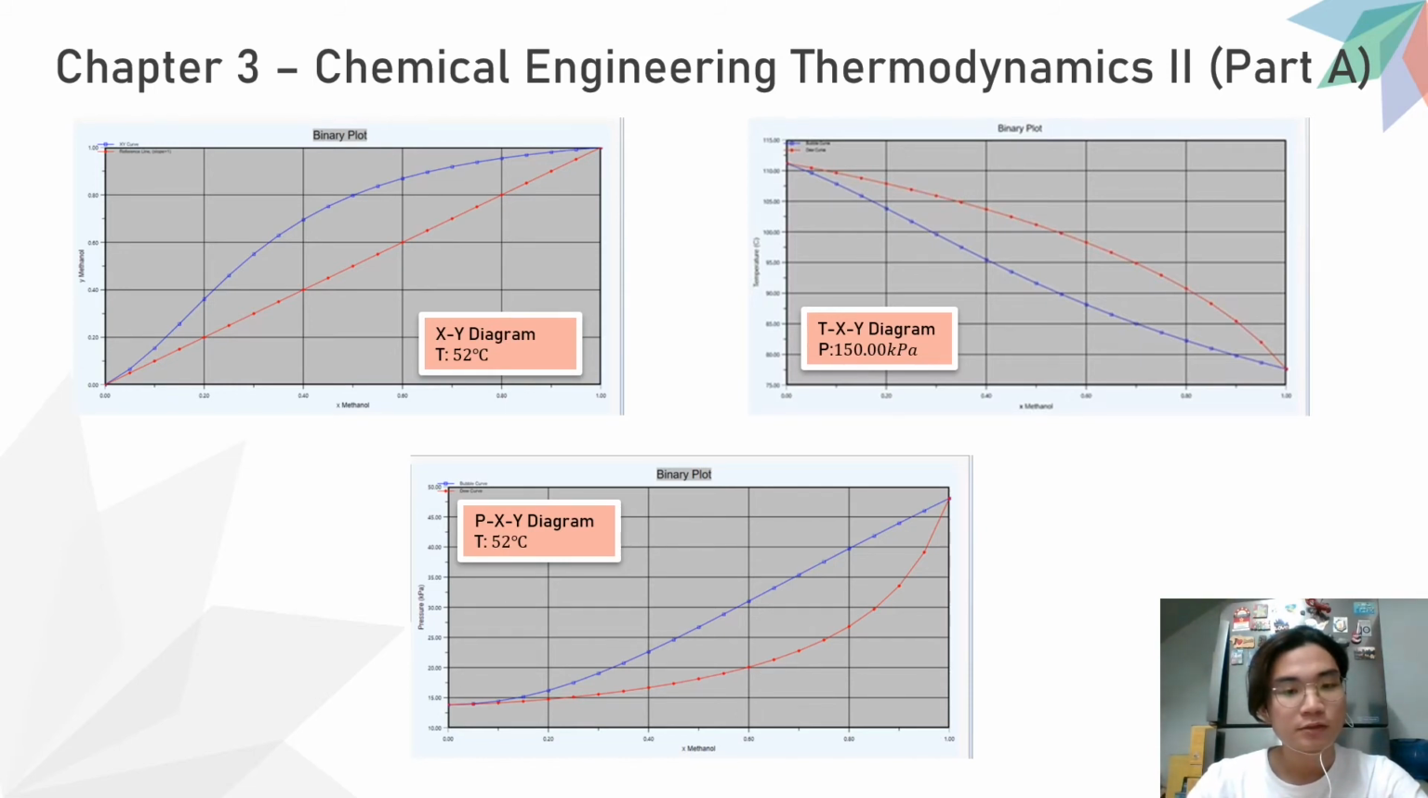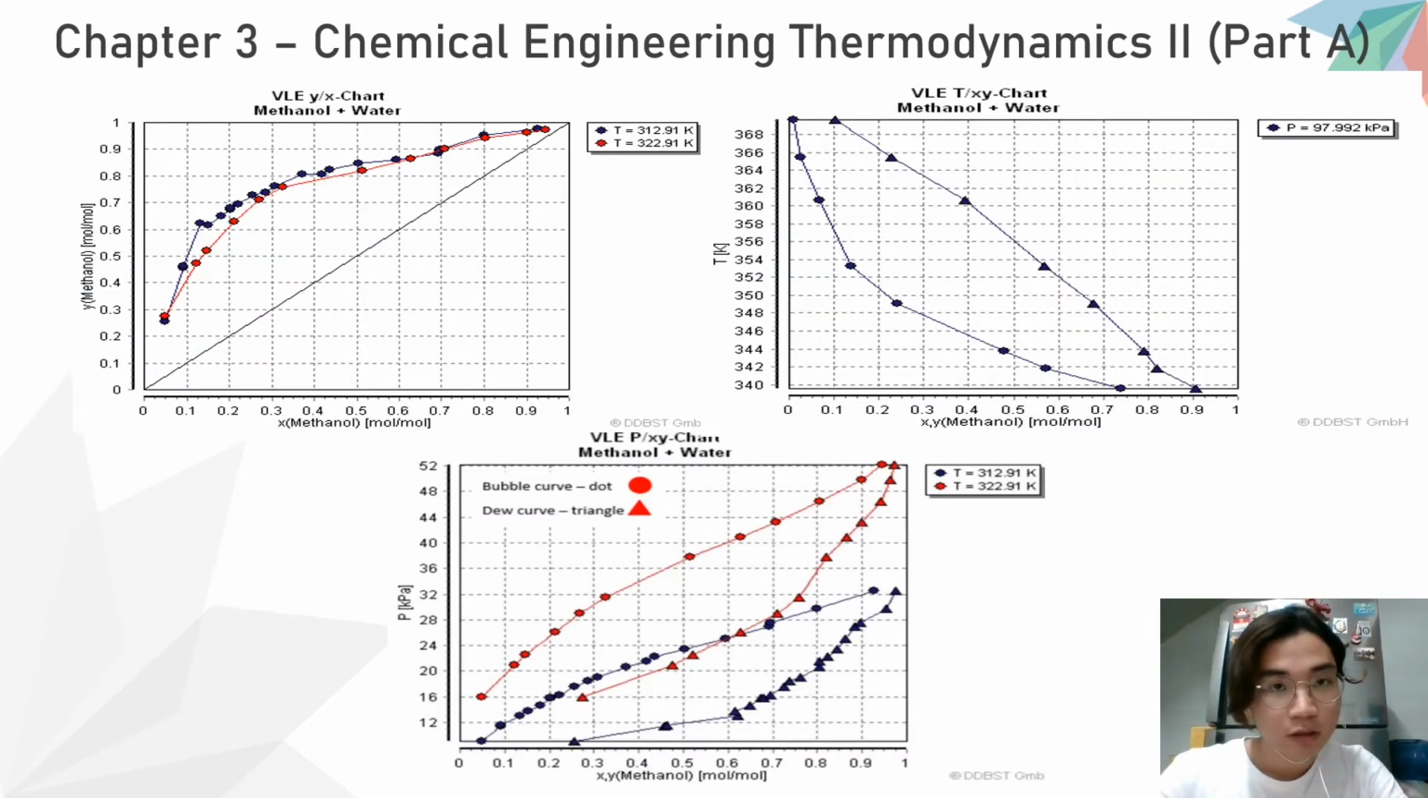After choosing the suitable fluid package, the vapor-liquid equilibrium graphs for the binary mixture of methanol and water are generated. In the XY diagram, the blue curve is the XY curve, while the red line is the reference line with slope 1. In the XY and PXY diagrams, the blue line is the bubble curve, while the red line is the dew curve. Online experimental VLE data at a temperature of 49.76 degrees Celsius was obtained from the Dortmund Data Bank (DDB) website.